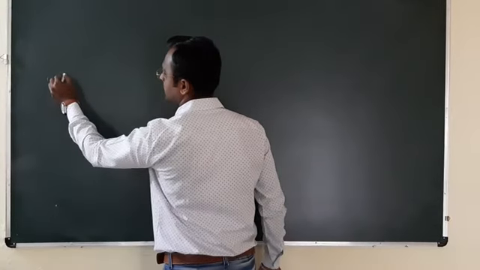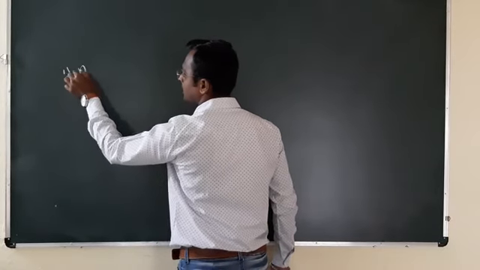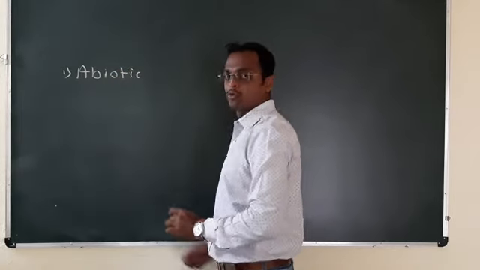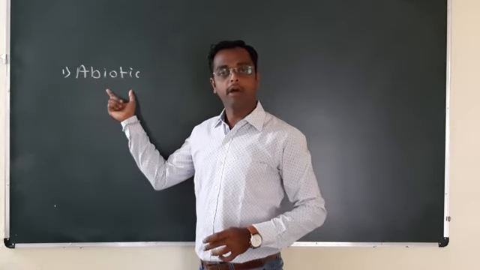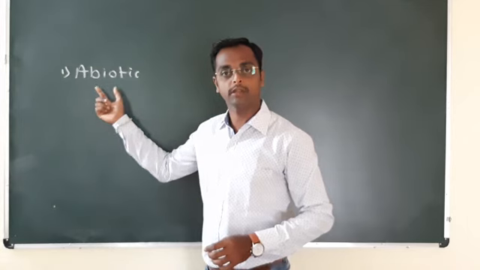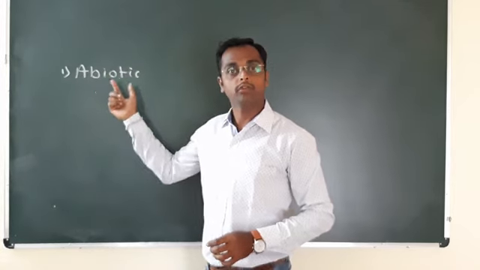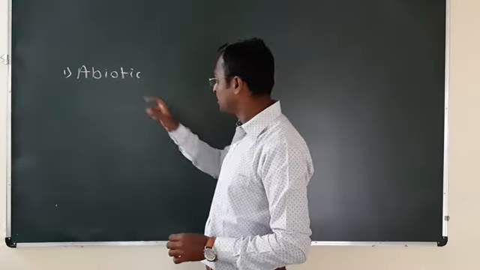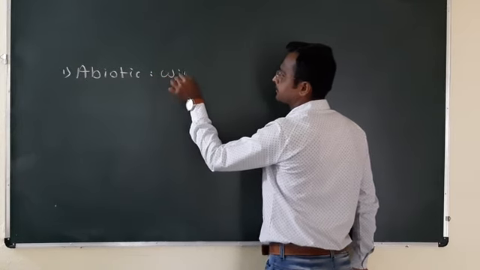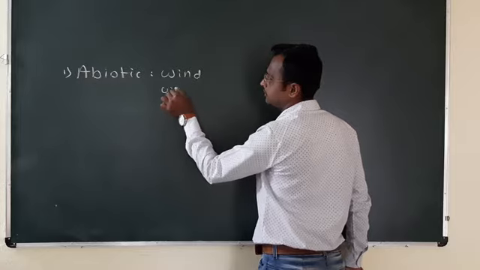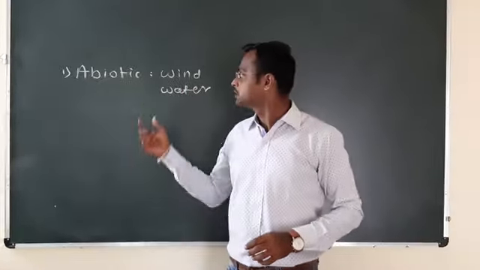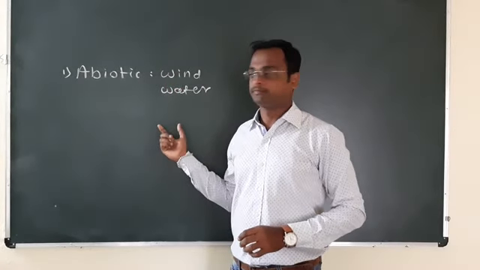The first category is abiotic. Abiotic, a means absence, biotic means living thing. Abiotic means these are the non-living things or non-living factors, and these non-living factors include wind and water. These abiotic factors include wind and water.